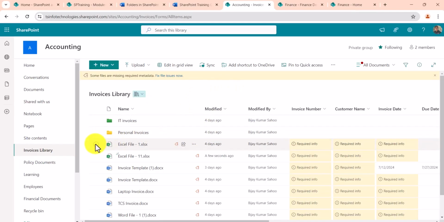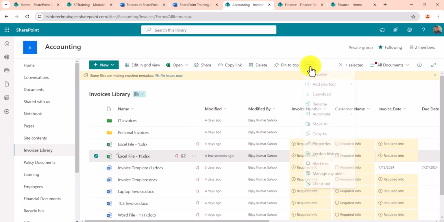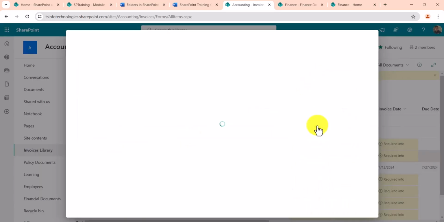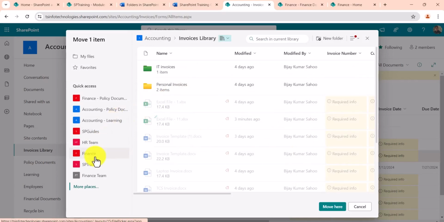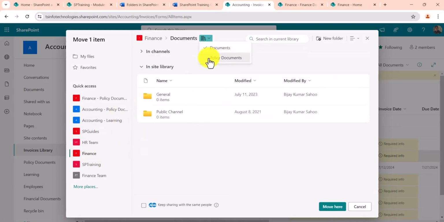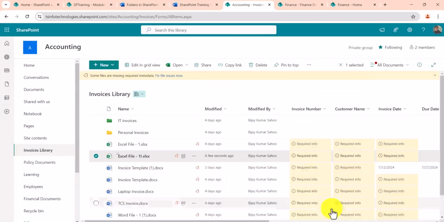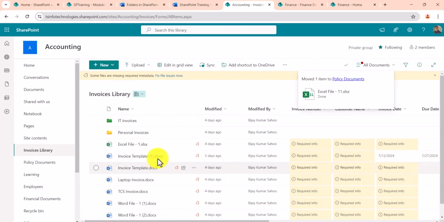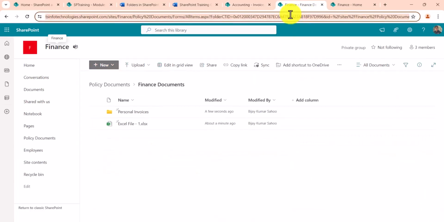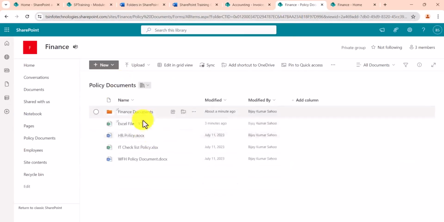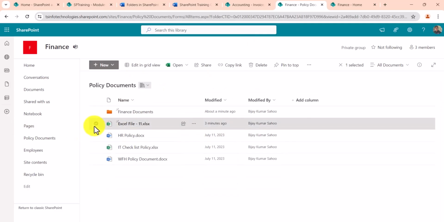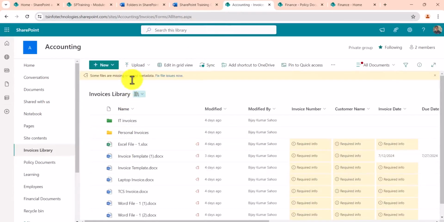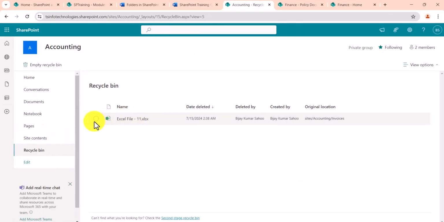In the same way, let's say this is the file and I want to move it. So you see here move to, and I'll move to, let's say the same finance, and I'll say policy document, and here I want to move to the parent library. So now you will see this file was still there, now it is gone, right? Now it should be in the policy document, and you can see here this is the file which has been moved. Now if I go back to the accounting site and go to the recycle bin, I should be able to see the file. You can see here this is the file, as I discussed before also.